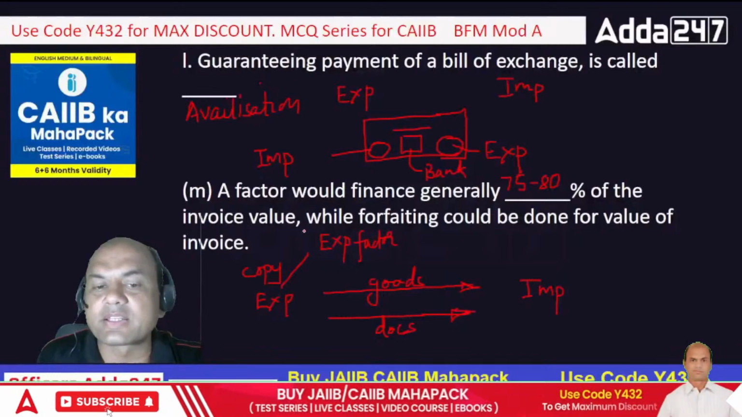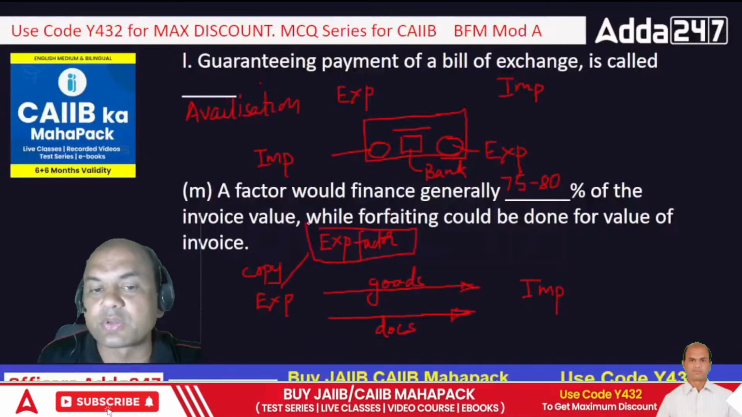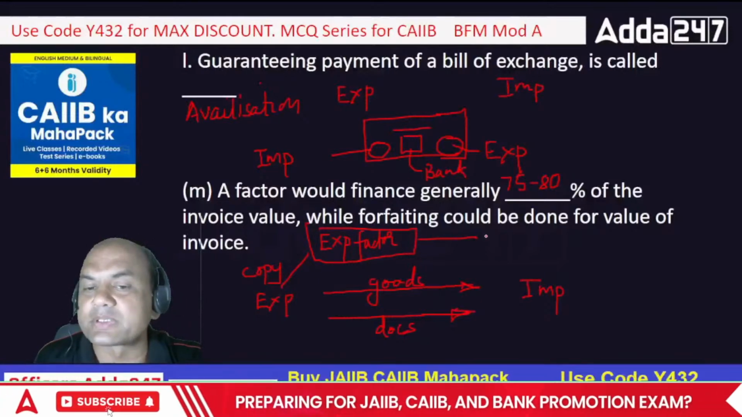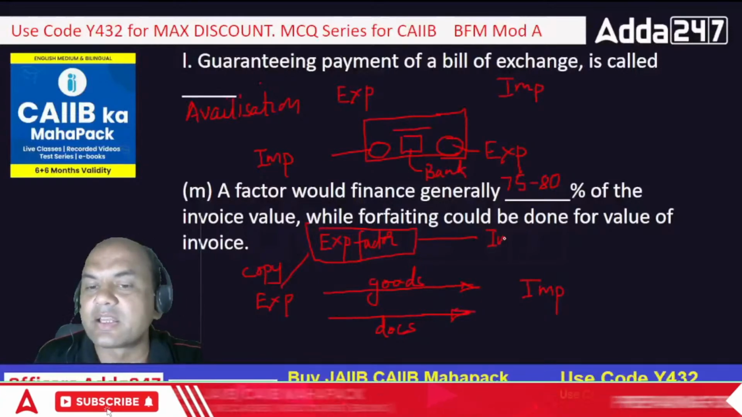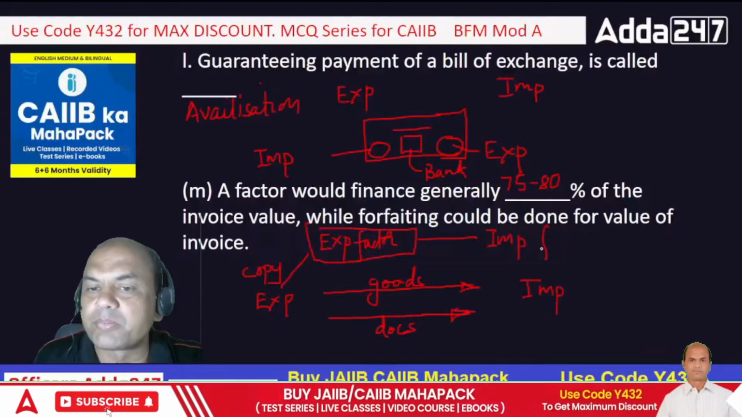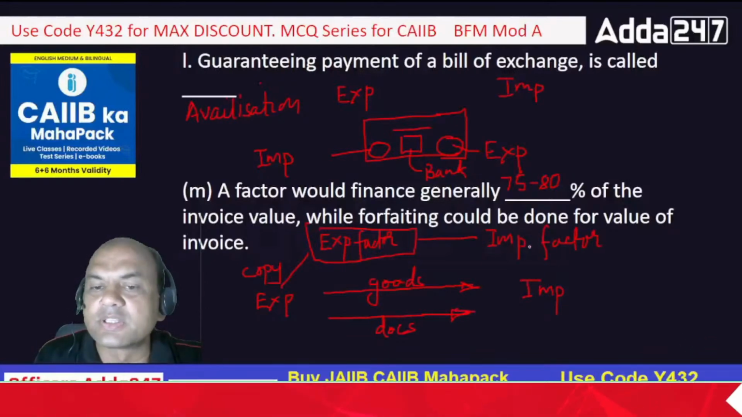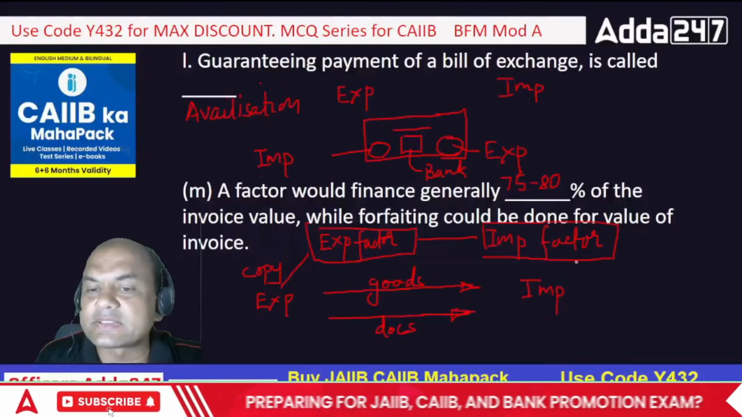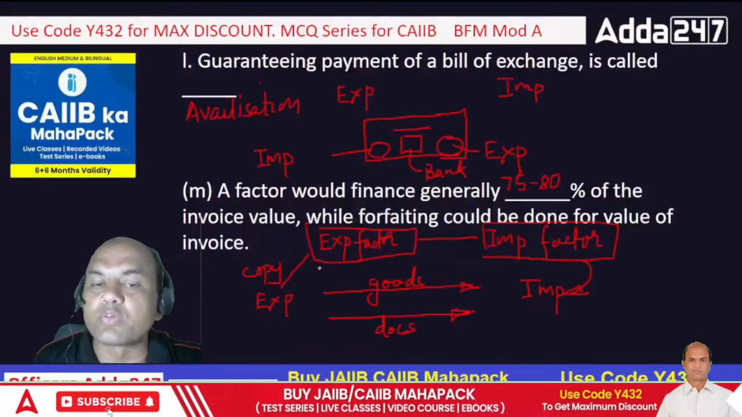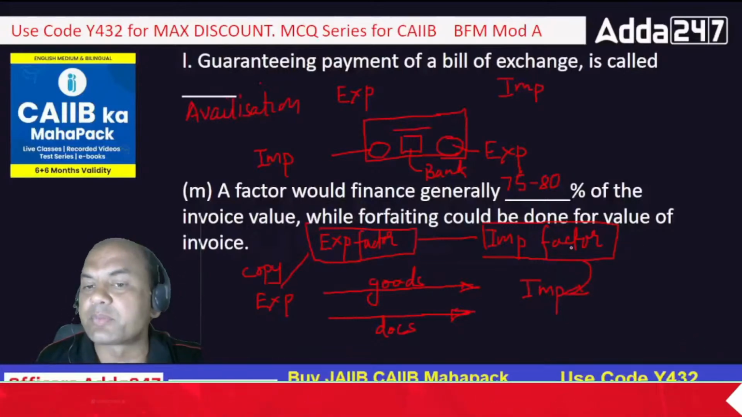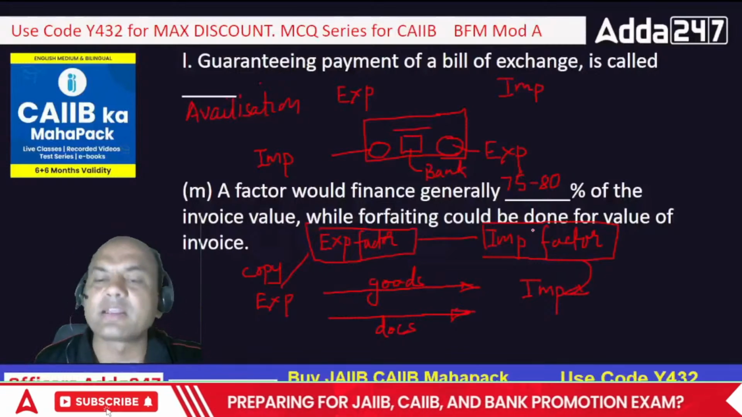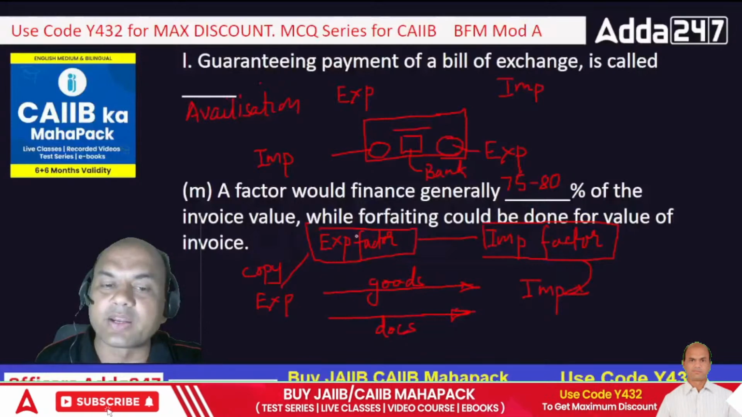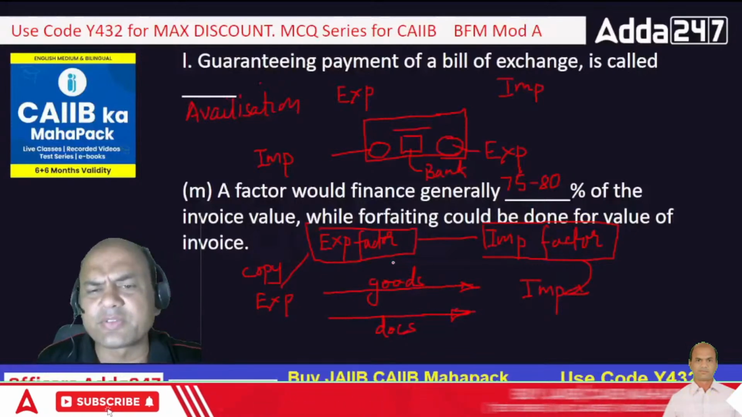Then this export factor checks the copies of those documents and finances the exporter immediately. There is a separate party on the importer's side known as the import factor, which means it's a correspondent. The export factor tells the import factor to check the purchase ledger of the importer. Whatever is there in the sales will have to be there in the purchase. That is checked and confirmed by the import factor, and then the export factor finances the exporter. This is the way factoring goes.